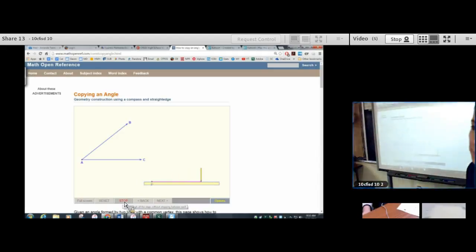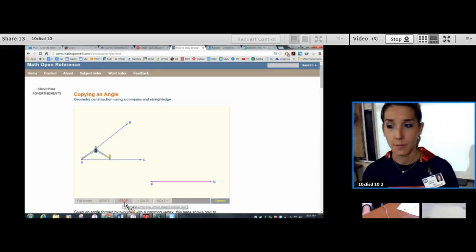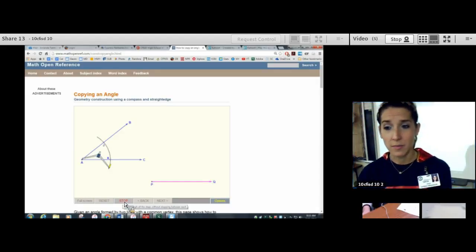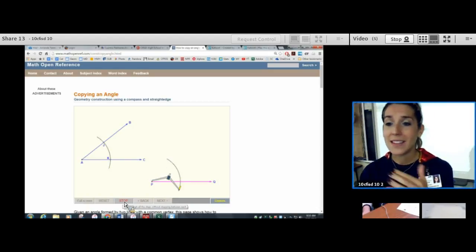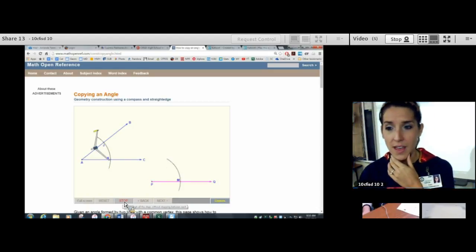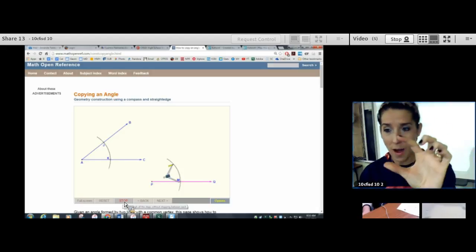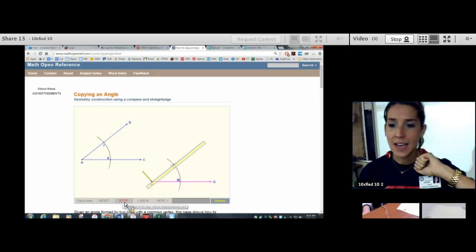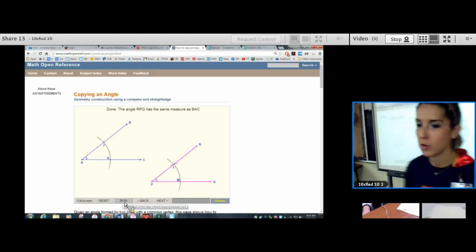First step, they drew a ray. Then they opened the compass, and they just made an arc. They go to their ray, and they make the same exact arc. Then they open the compass as wide as that arc hit, go to their ray, put the opposing arc, and connect the dots. Let's watch it one more time.